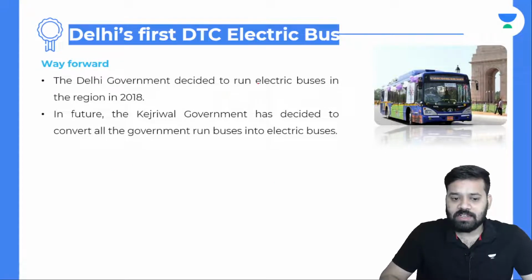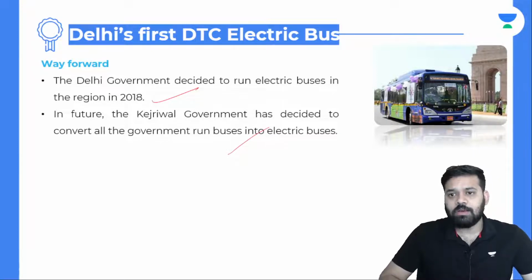And what is the way forward? The Delhi government decided to run electric buses in the region in 2018. In future, the Kejriwal government has decided to convert all the government run buses into electric buses. They want to go green. They want to set an example by saying that the government has adopted green technology, so why can't the citizens?